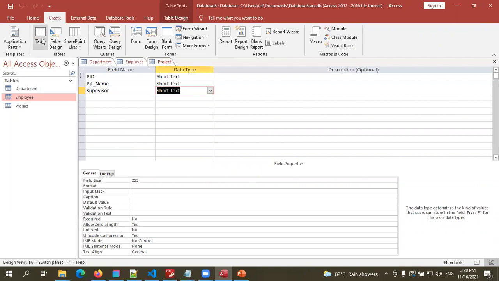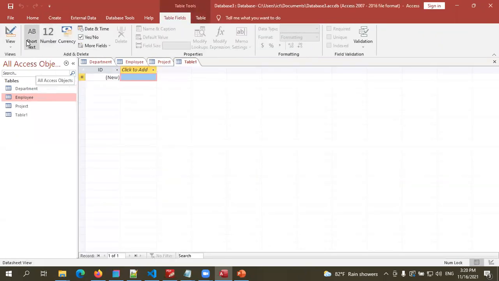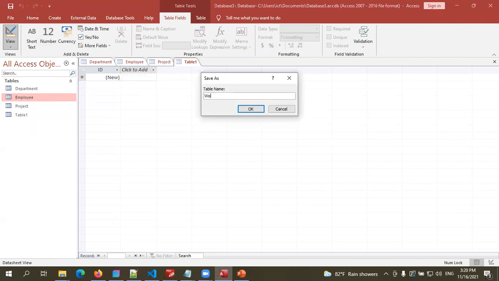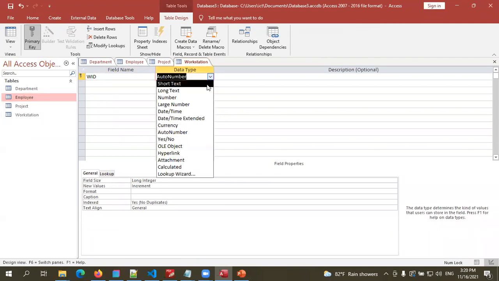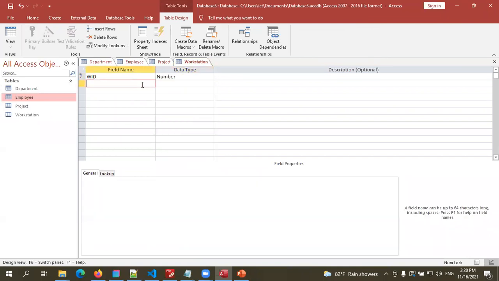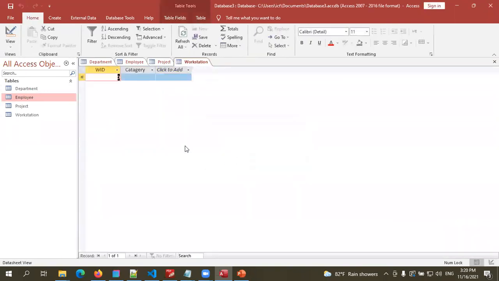Create table, design view. Station ID. Let's use this as a number. And category, right? Category, short text. Station ID, let's say 100.